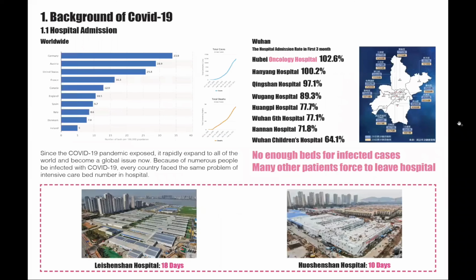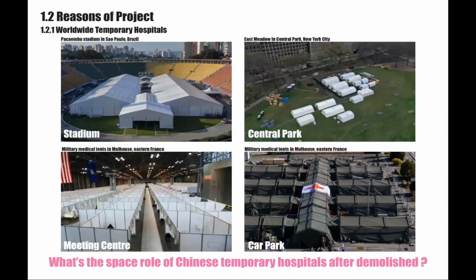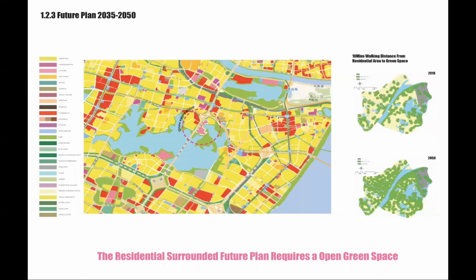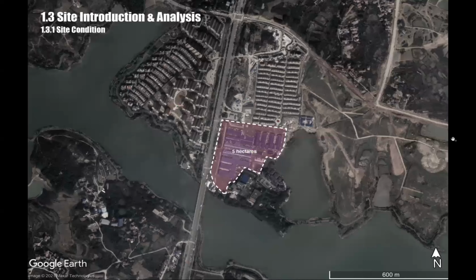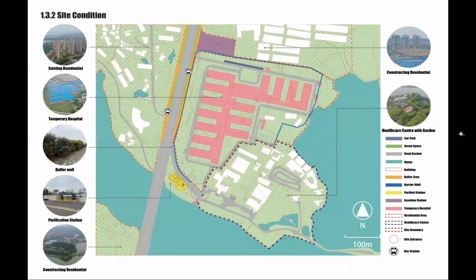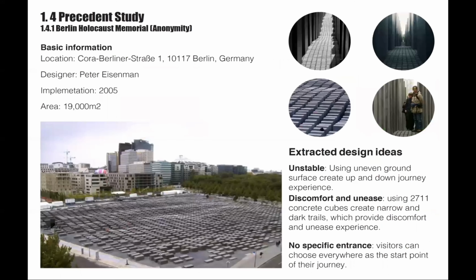Because of COVID-19, the Chinese government built two temporary hospitals, but after they were demolished, the space needed a new role. The site selected is Huoshenshan Hospital, with existing residential areas and purification stations surrounding it.